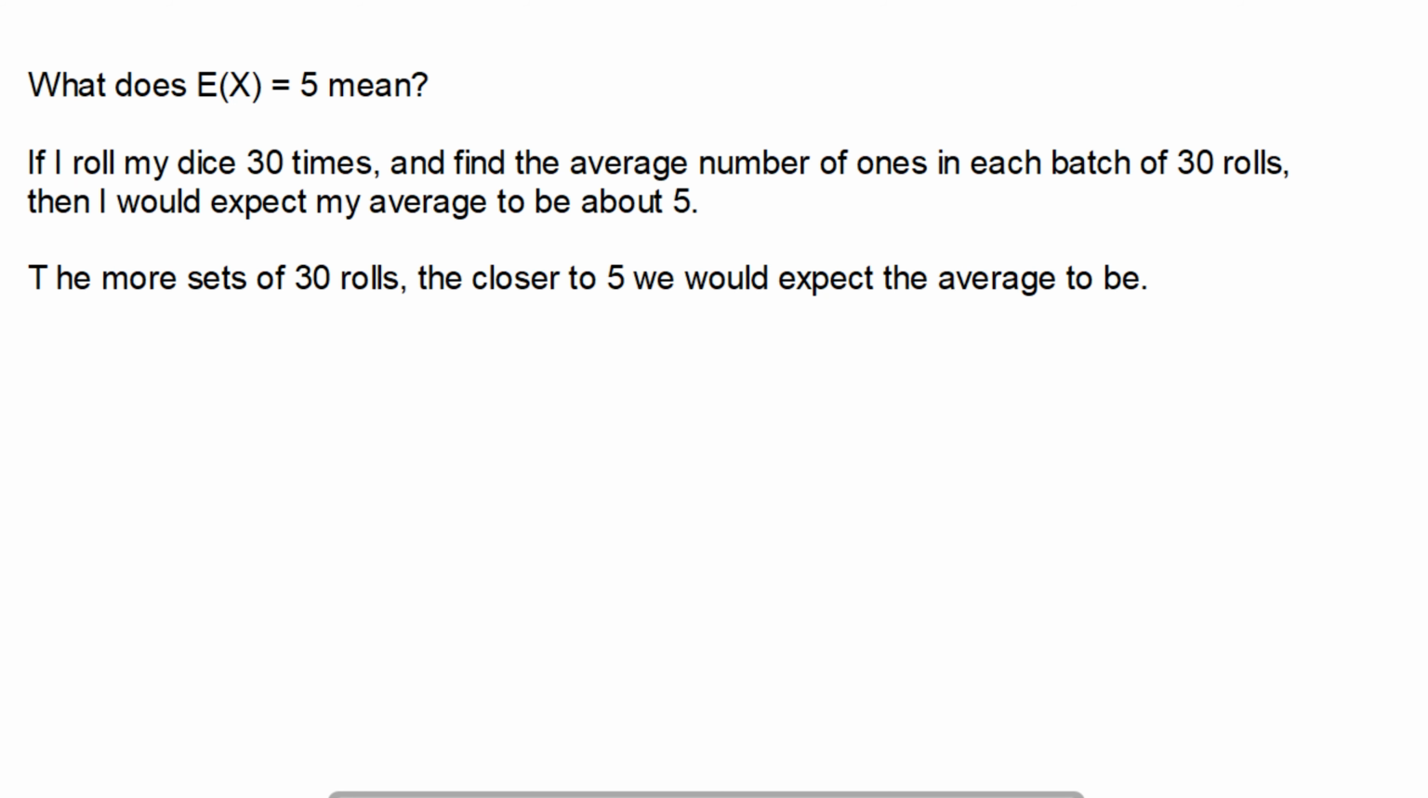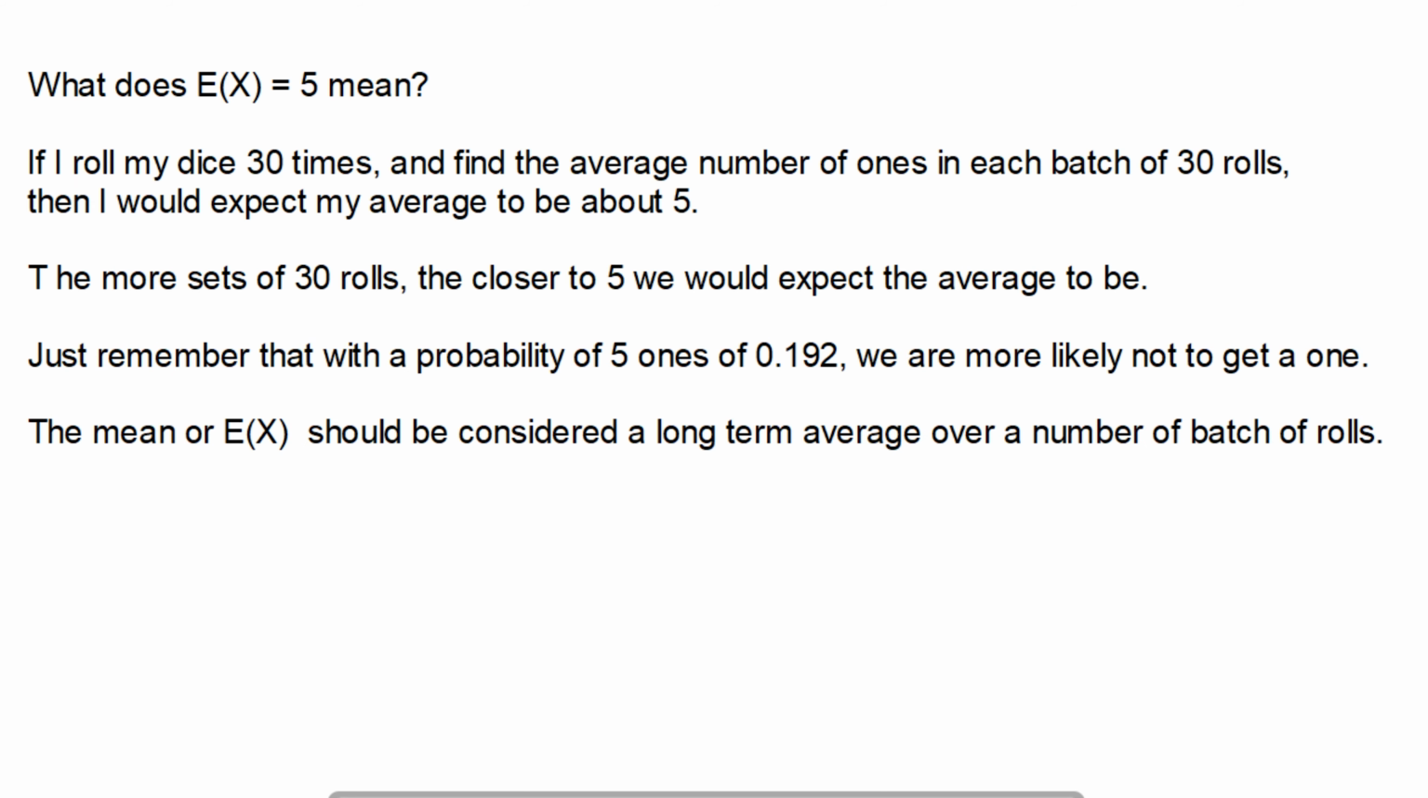So this is an important point. Although the probability of getting 5 ones is 0.192, so we're more likely to get 5 ones than anything else, the mean is just our long-term average. While it might not work out in our first batch of 30, over time we would expect the average of all of these batches to tend towards 5.